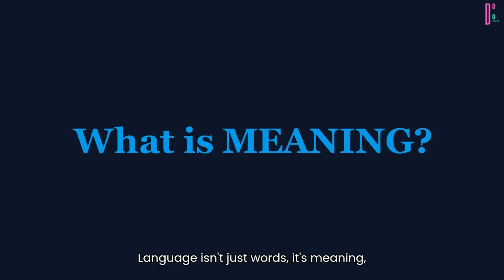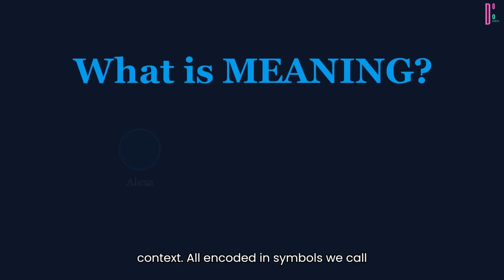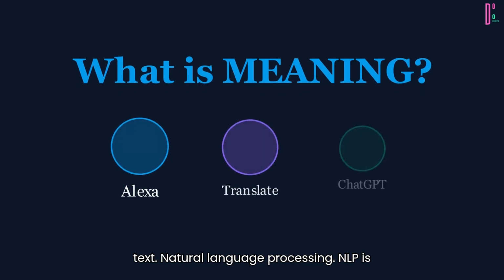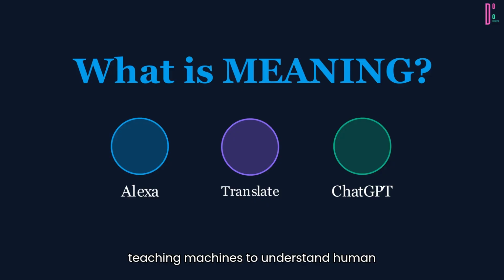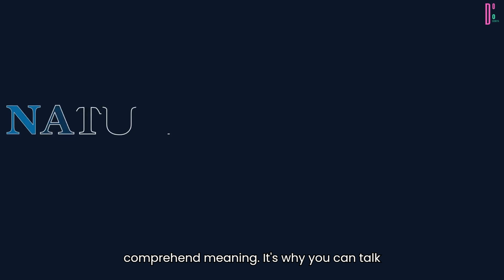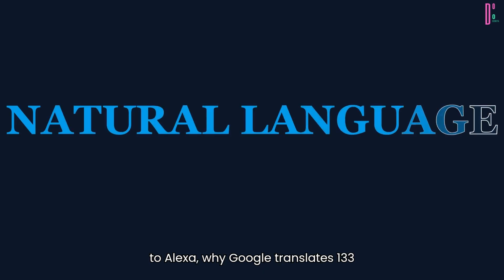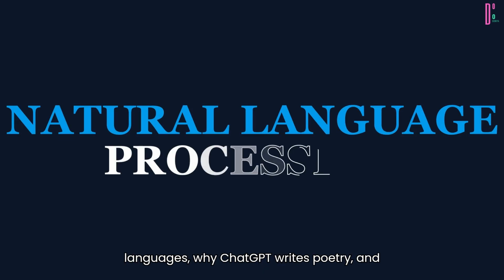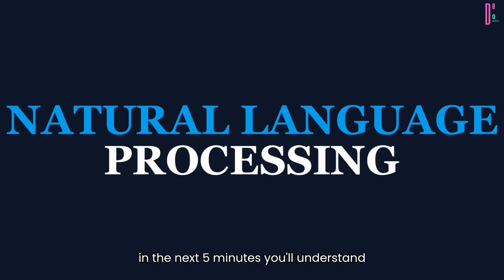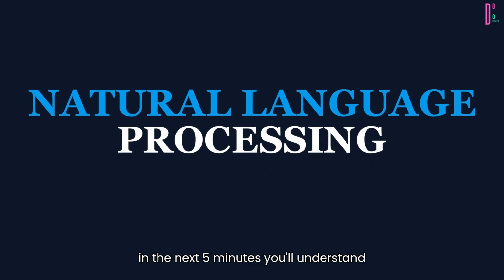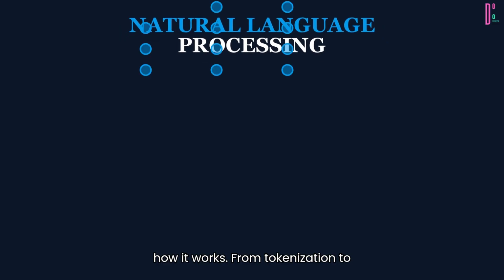Language isn't just words, it's meaning, nuance, sarcasm, metaphor, cultural context, all encoded in symbols we call text. Natural language processing, NLP, is teaching machines to understand human language. Not just recognize words, but comprehend meaning. It's why you can talk to Alexa, why Google translates 133 languages, why ChatGPT writes poetry. And in the next 5 minutes, you'll understand how it works, from tokenization to transformers, from word embeddings to attention mechanisms, and why this technology is reshaping human communication itself.